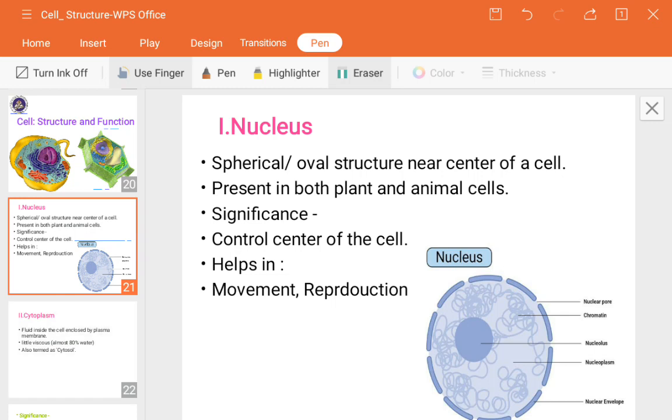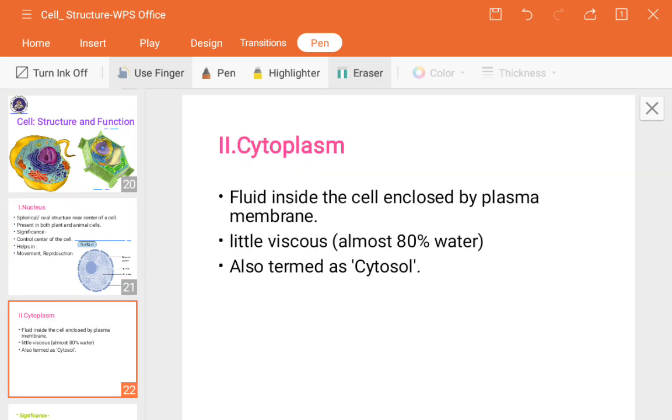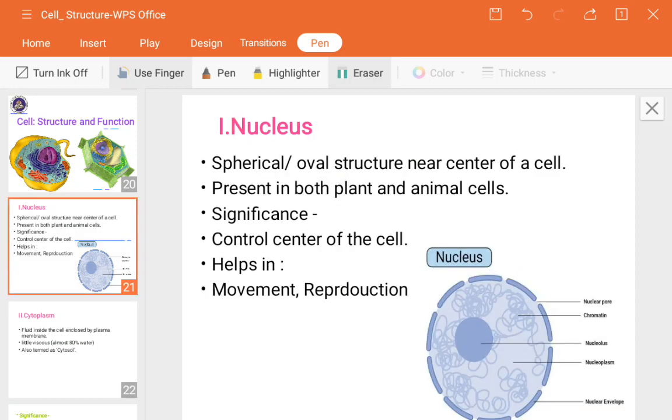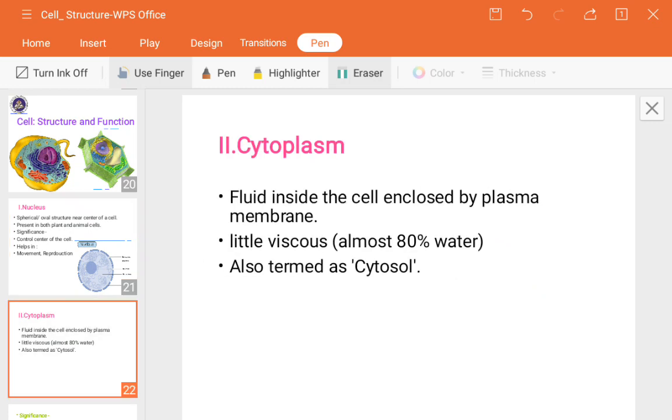Next, what is meant by the cytoplasm? It's a fluid liquid substance which is present inside the cell, enclosed by the plasma membrane. We have seen that the nucleoplasm is also present, the bluish color, enclosed by the nuclear envelope. It is the same in any type of cell.